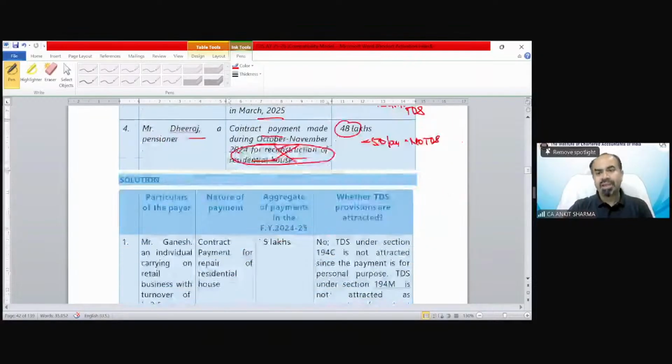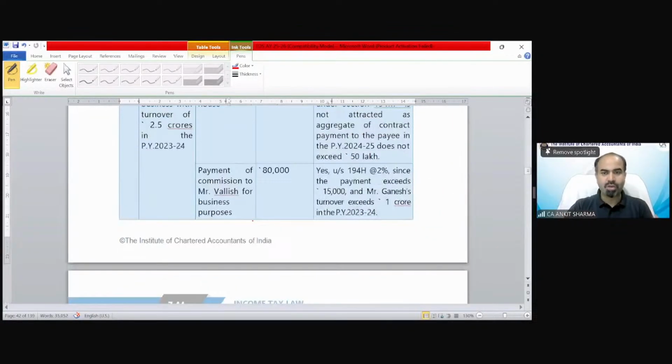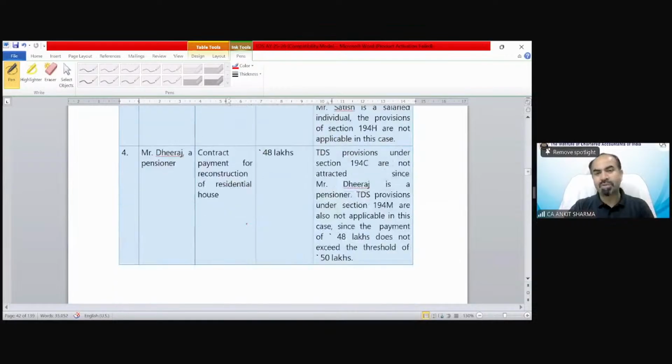Okay. The detail has been explained in the solution. You can go through it. You will understand exactly what we were discussing.